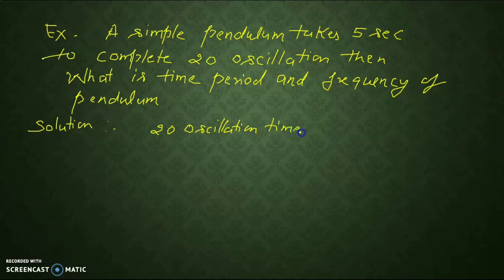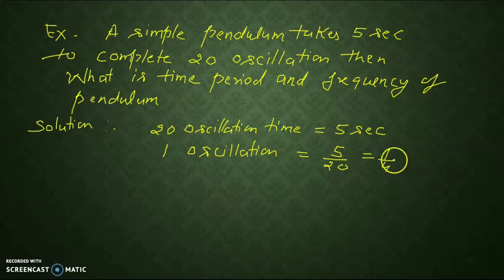Time is equal to 5 seconds. Then the time taken to complete one oscillation is equal to 5 upon 20, that is equal to 1 upon 4 second. This is the time period.